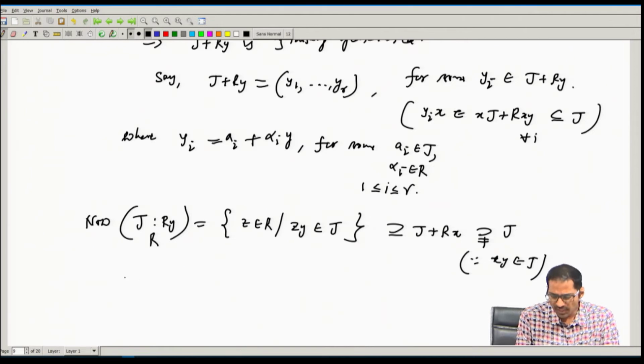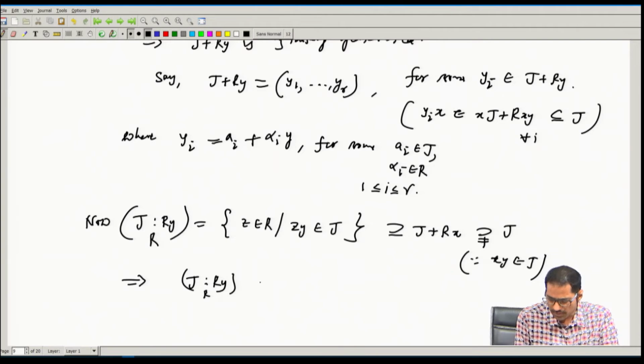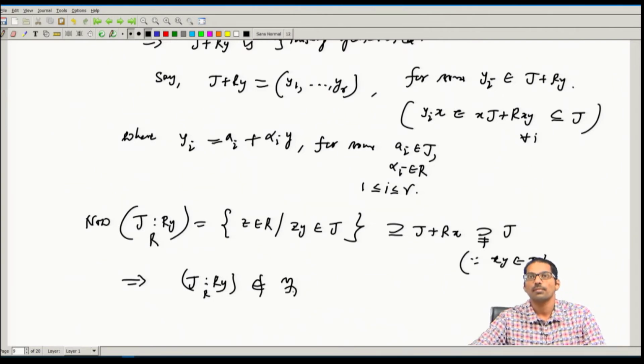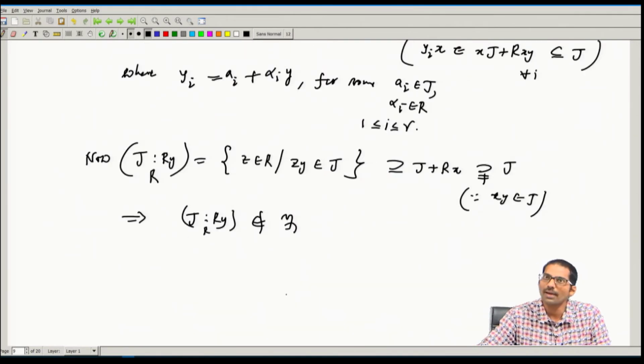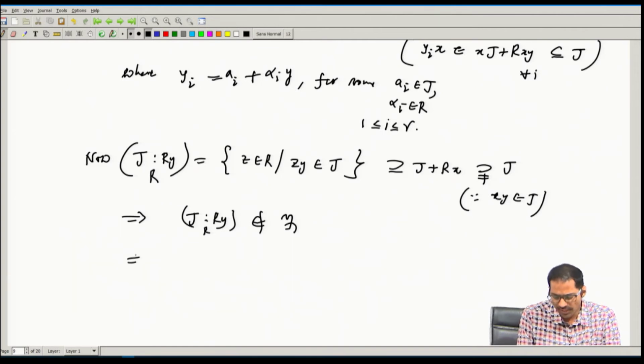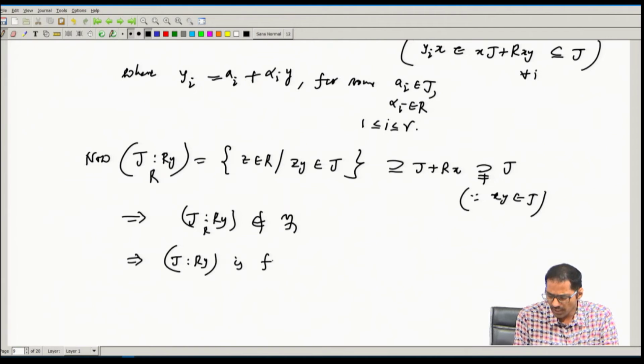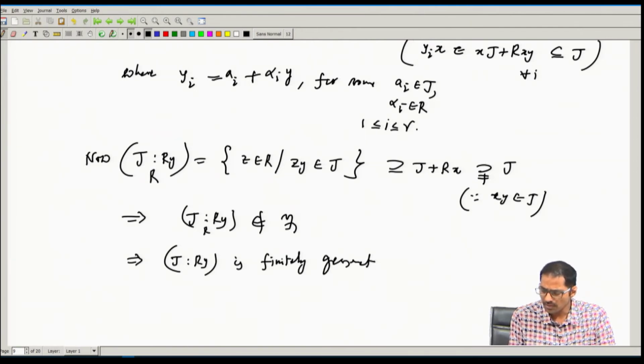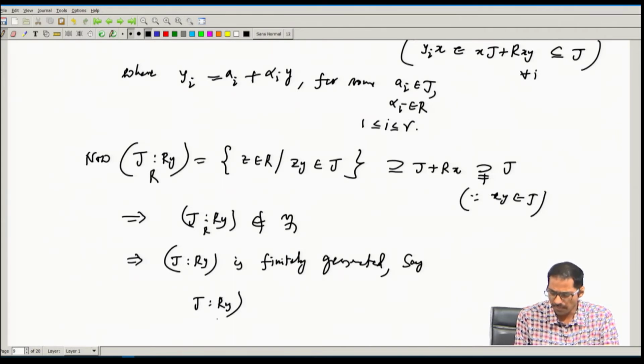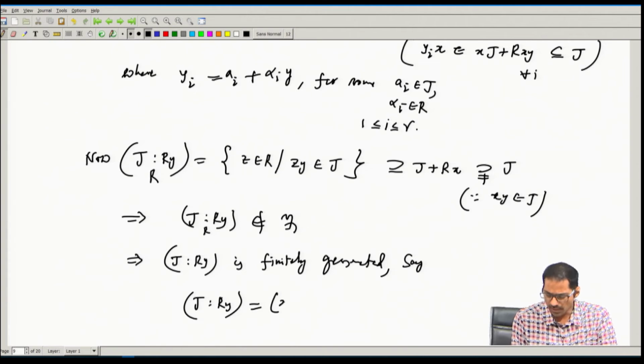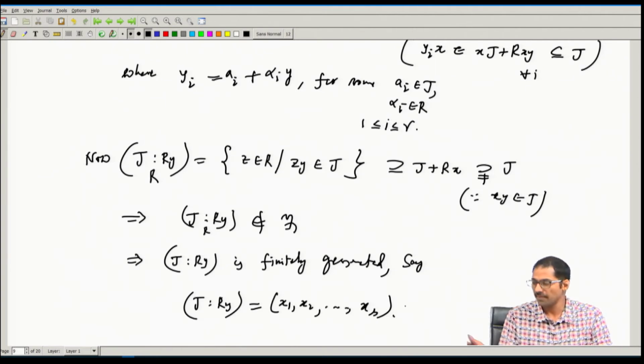So now this implies that J colon ry does not belong to F. Okay. Why? Because again by maximality of J, that means it is finitely generated. J colon ry is finitely generated, say, generated by x1, x2 and so on xs.